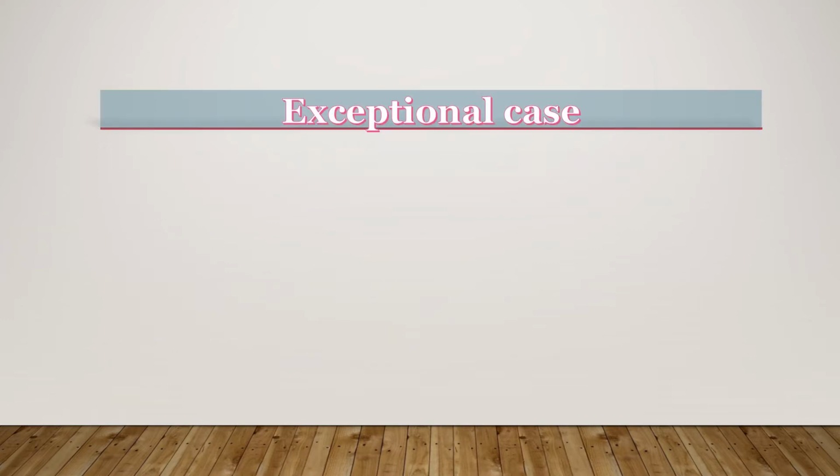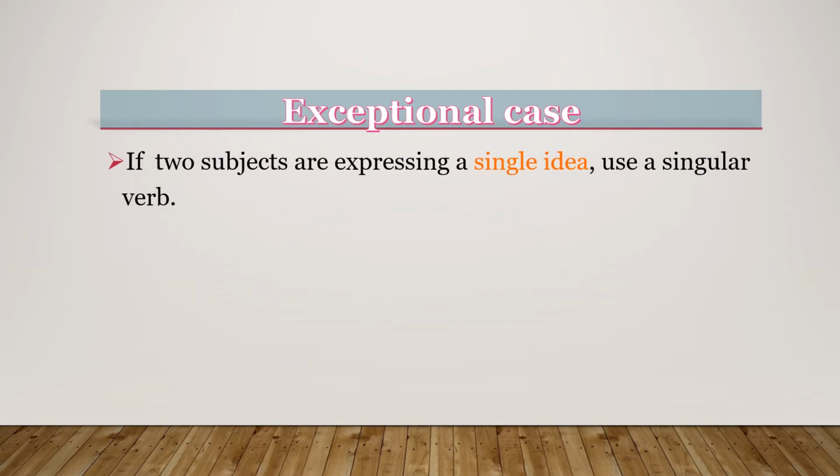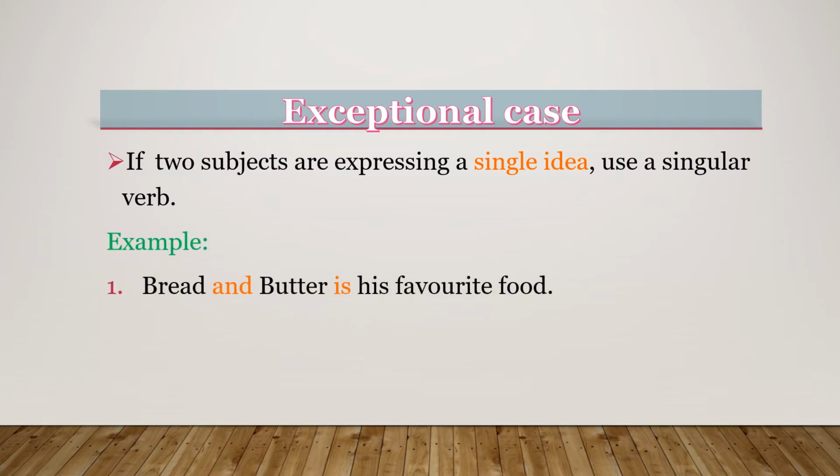But there is an exceptional case in this rule: if two subjects are expressing a single idea, then we will use a singular verb. For example, bread and butter is his favorite food. Bread and butter are expressing a single idea, so we are using the singular verb is. Second example, slow and steady wins the race. Here also slow and steady is expressing a single idea, so we are using a singular verb, that is wins.